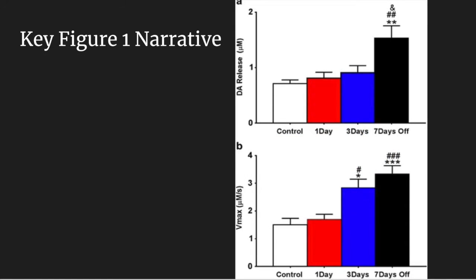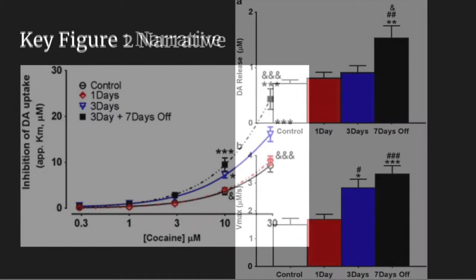Like we said before, there's recent research that suggests that intermittent use of cocaine and longer periods of not having it can actually increase the effect of cocaine because it increases the dopamine release and inhibits the uptake. So there's an increased impact on the brain's pleasure center. So as you can see in figure 1, the control had the lowest DA release and the Vmax, and then 7 days off had the highest in both cases.